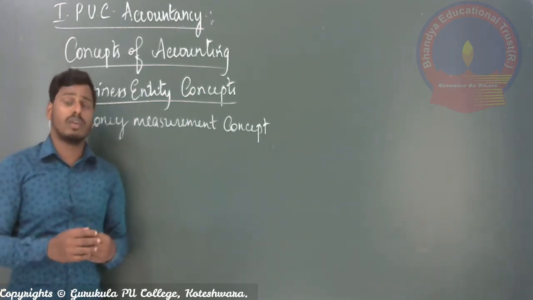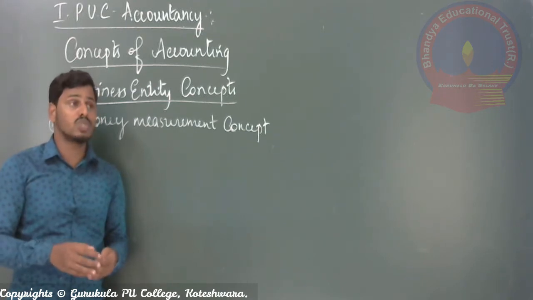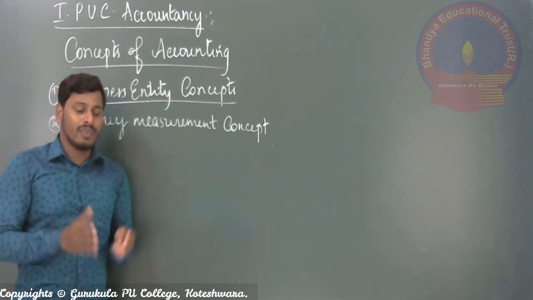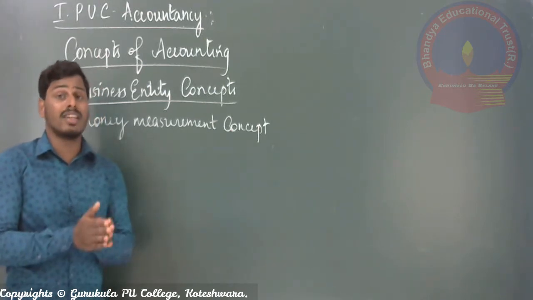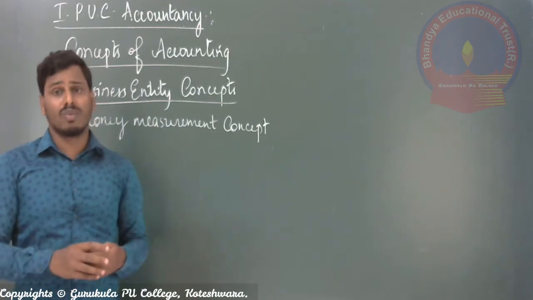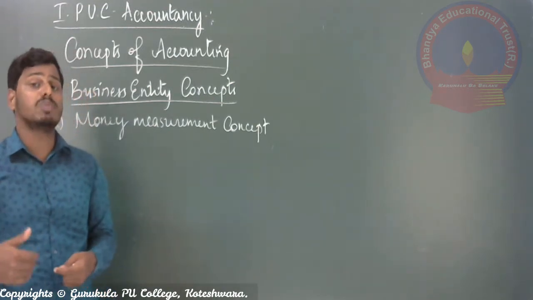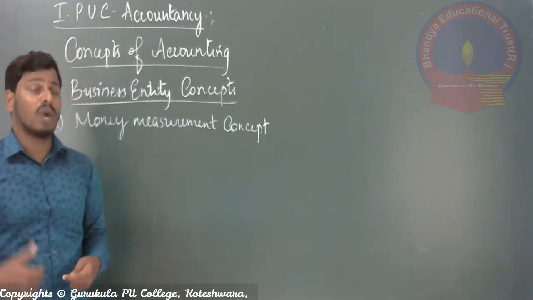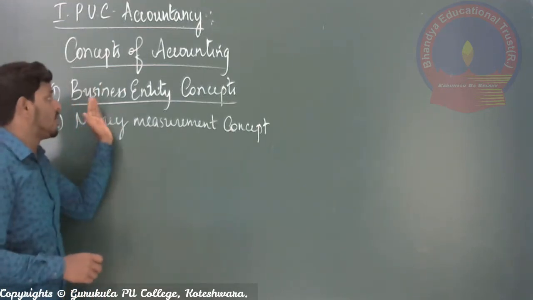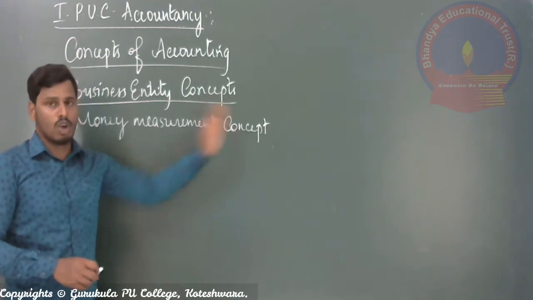So in every organization, while preparing accounting, we have to follow the concept that there is a separation between the management and the owners of the organization. So if accounting transactions are done from the management perspective, the business entity concept is being followed.